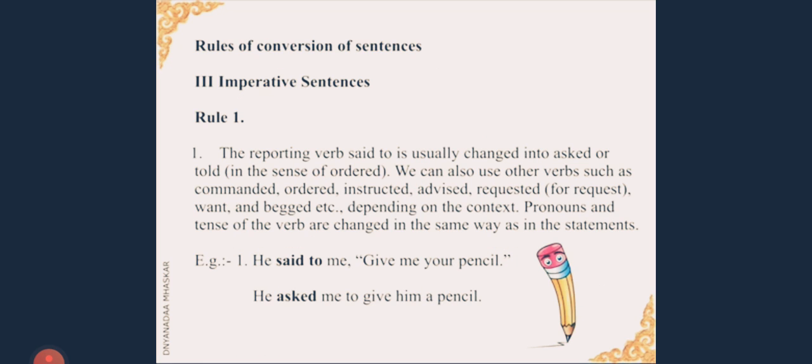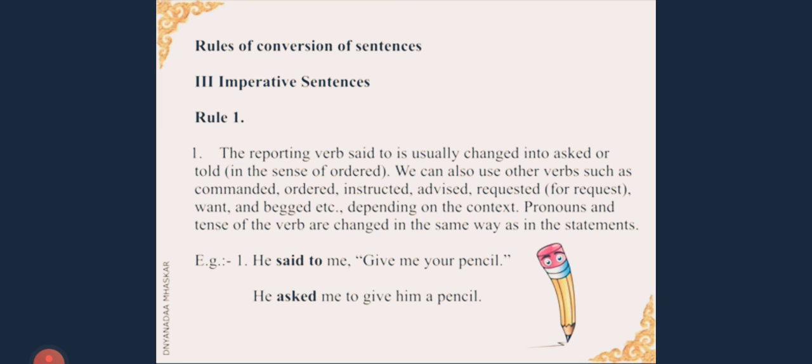Now let us come to the third kind of sentence. So up till now we have seen the assertive or declarative sentences, then we saw the interrogative sentences. Now let us see the imperative sentences, how the sentence order has to be changed. Okay, let us see imperative. Rule number 1.